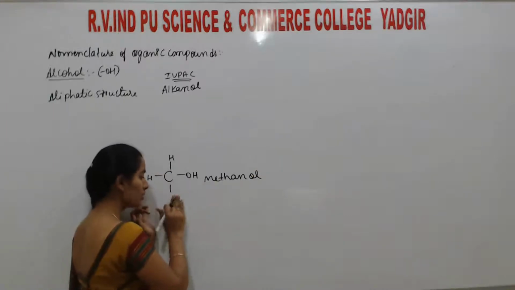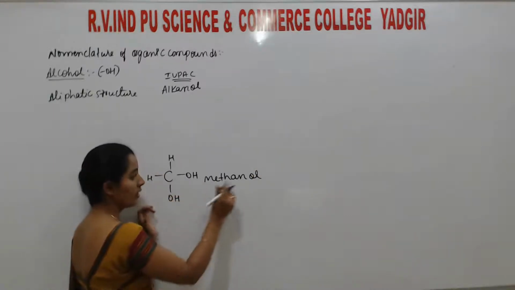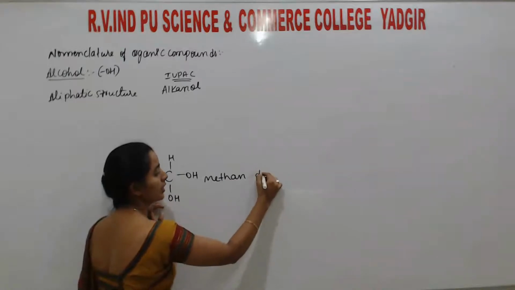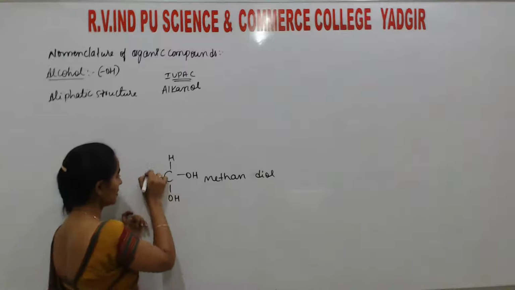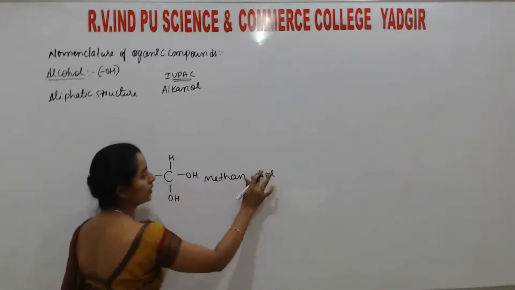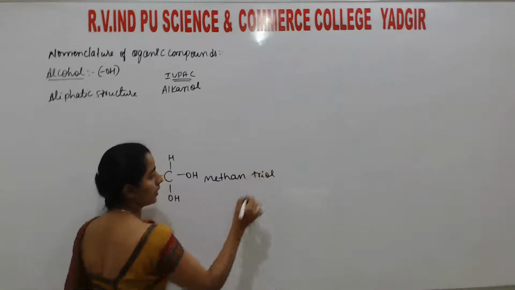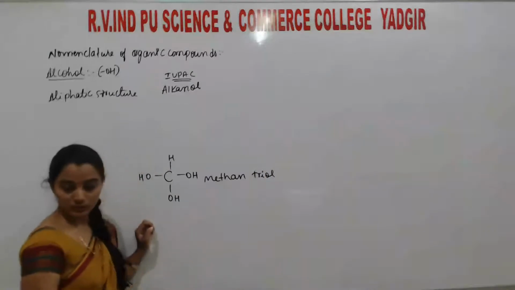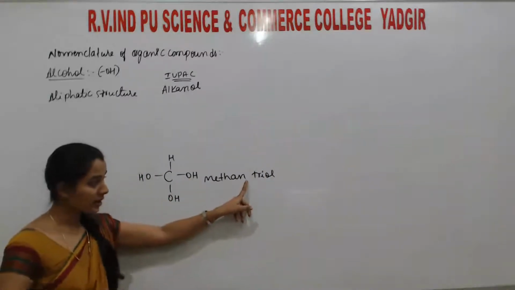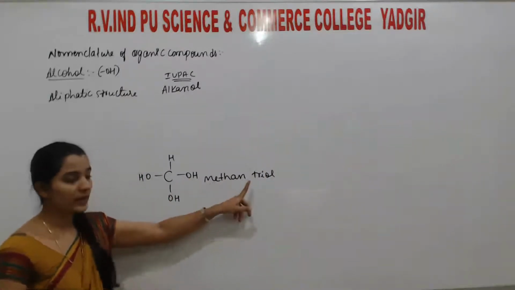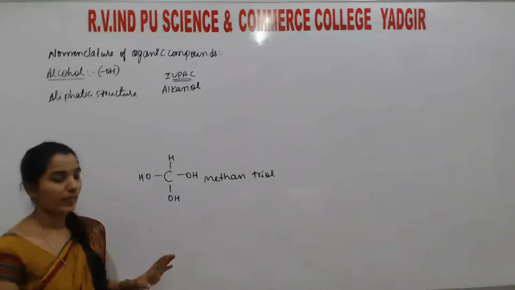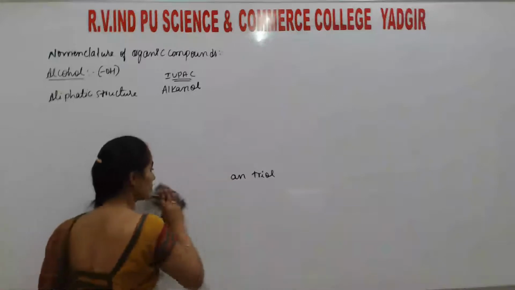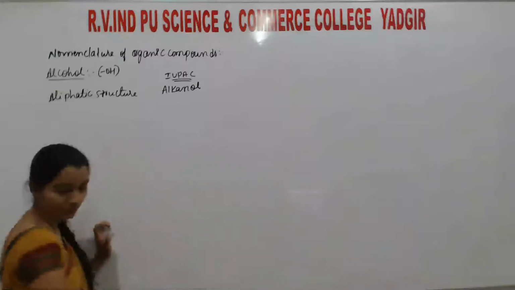If 2 H are replaced by OH, then E is replaced by diol. If 3 OH, then it is triol, like that. So the last E of the parent chain is replaced by the number of alcoholic groups. We will discuss one by one here.